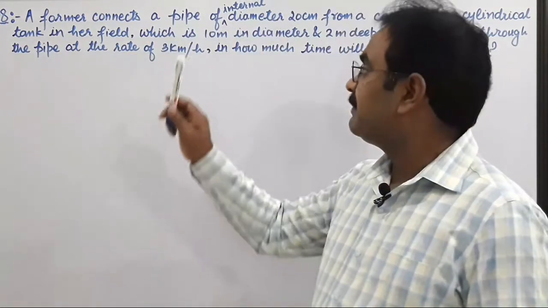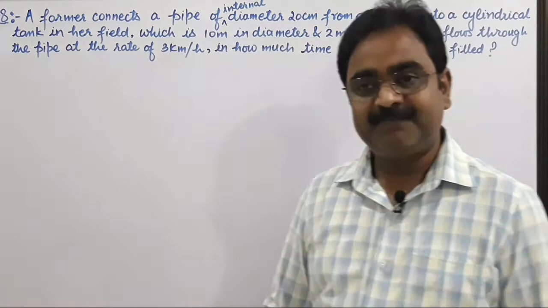The measure of this cylindrical pipe, diameter is given 20 centimeter, right?